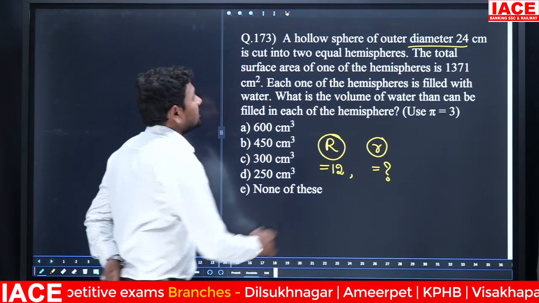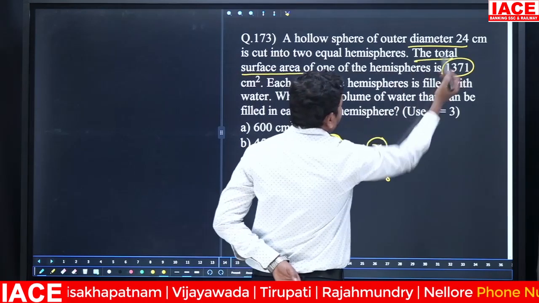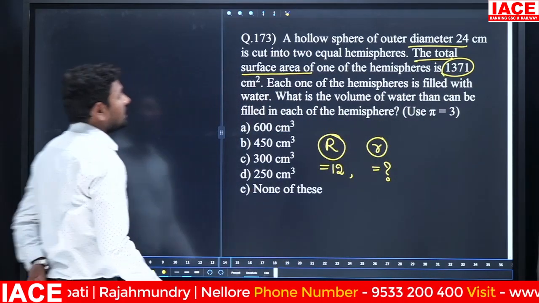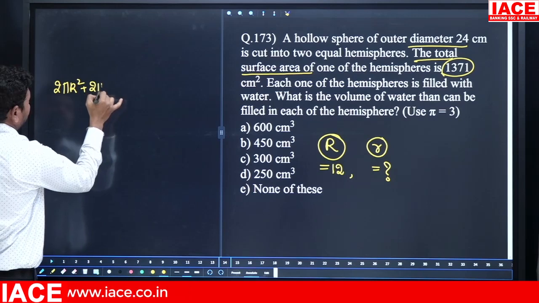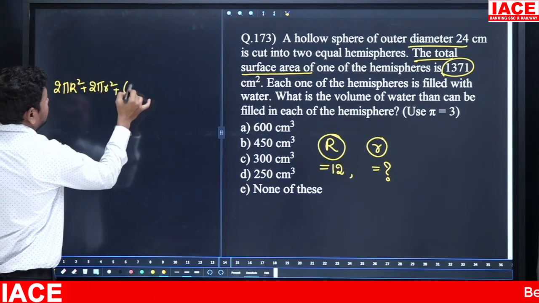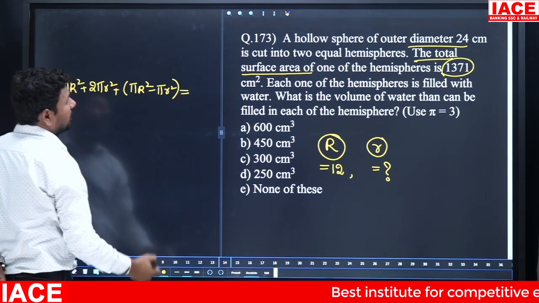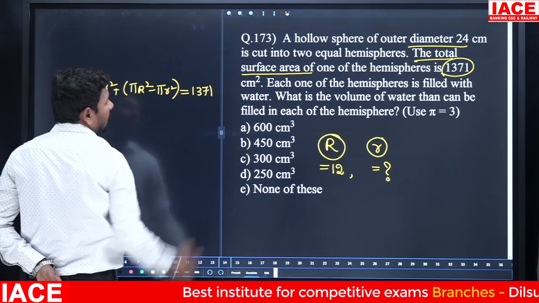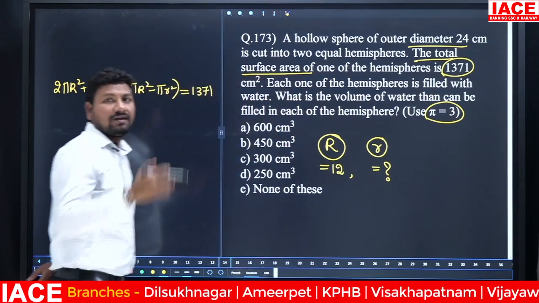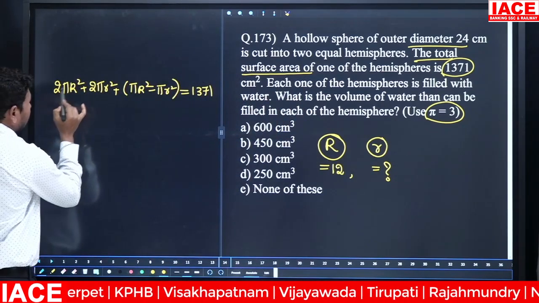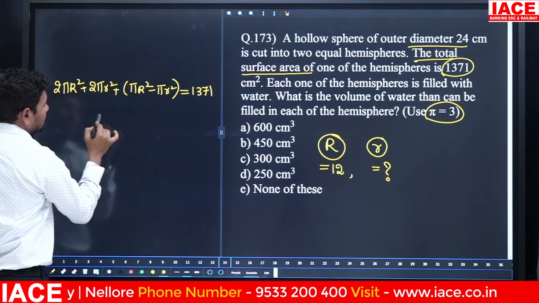Okay. And clearly mentioned is 1371, the total surface area. The total surface area formula for the hemisphere is 2 pi R square plus 2 pi r square plus pi R square minus pi r square is equal to 1371. And clearly mentioned, what pi value can you consider? We can take 3 as the value, so we substitute 3. Here a pi is there, here a pi is there. 2 pi R square plus pi R square is 3 pi R square.